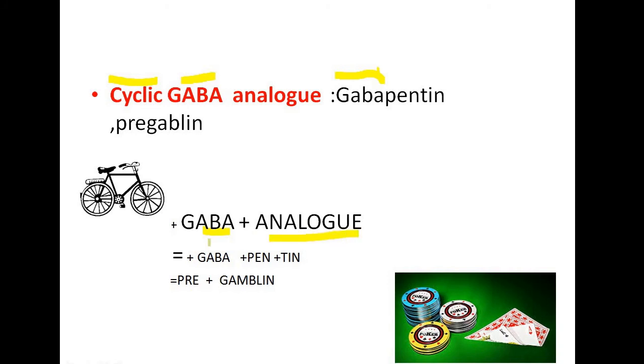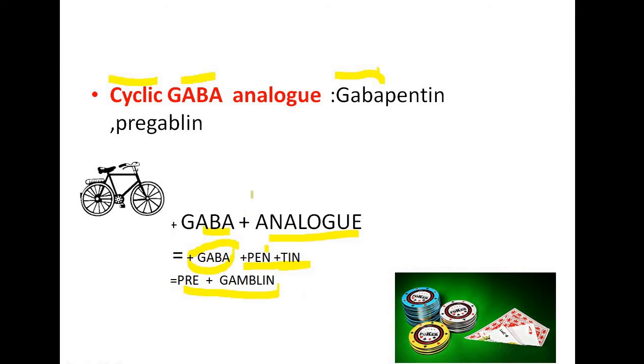So GABA again is repeating, easy to remember. Then pen, this pen is made up of tin, so it's like gabapentin. Then comes pregabalin. You're familiar with casinos and gambling, so it's just before gambling, pre-gambling.